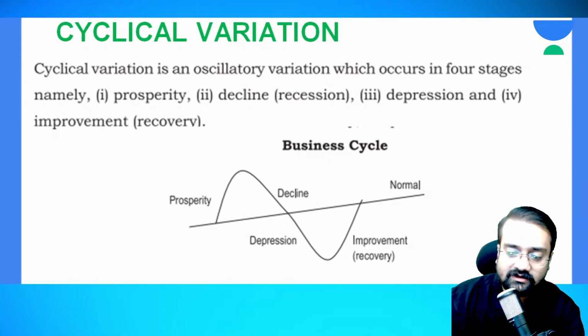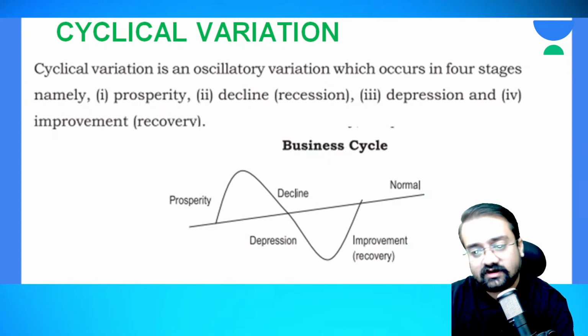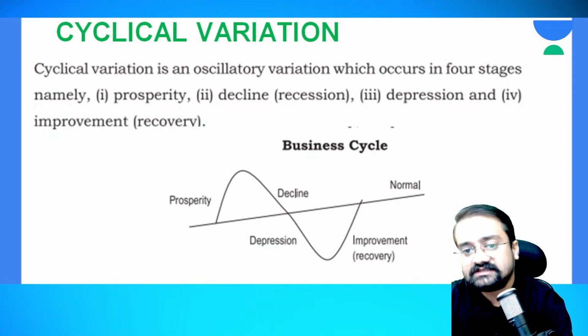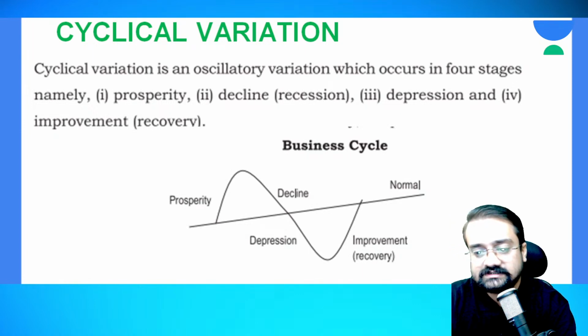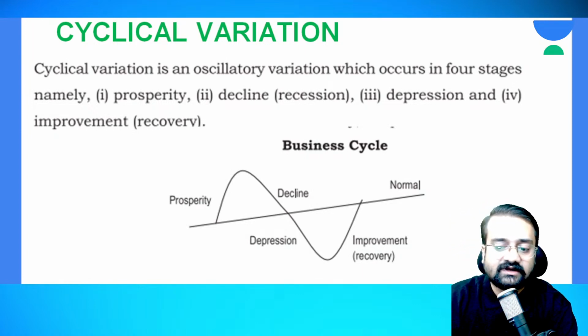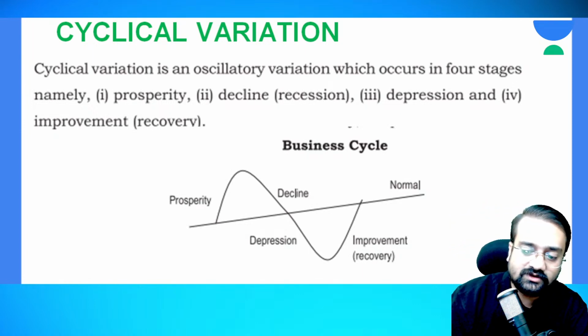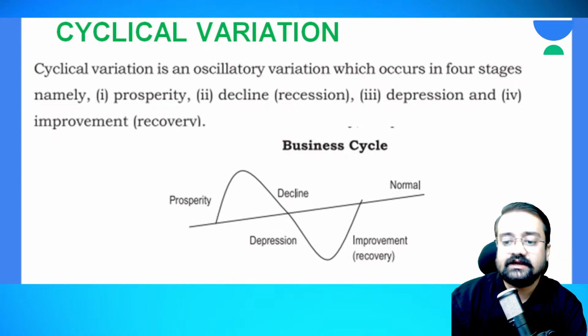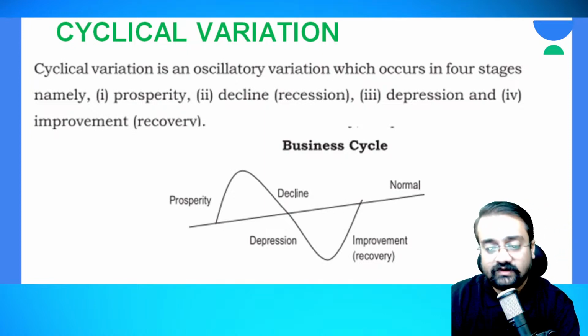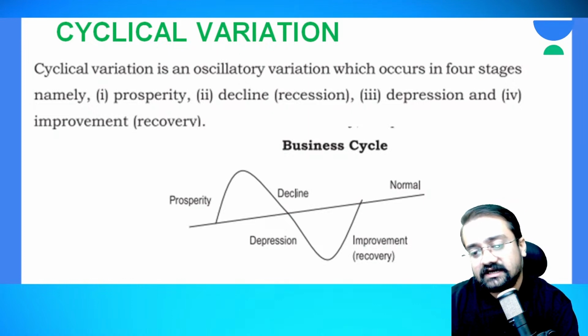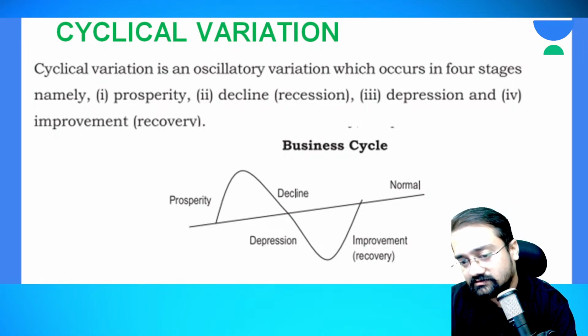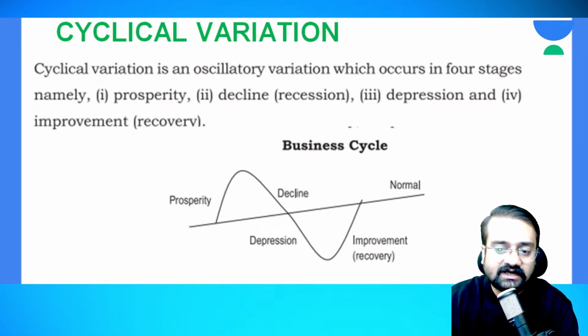In depression, you don't have any demand for that commodity. Okay, so next stage is recovery. So in the recovery stage, what happens is, you make improvements whenever the demand goes zero. So you make some improvements in it, and again, or you may introduce a new variant and again start from zero. Okay, so from scratch.